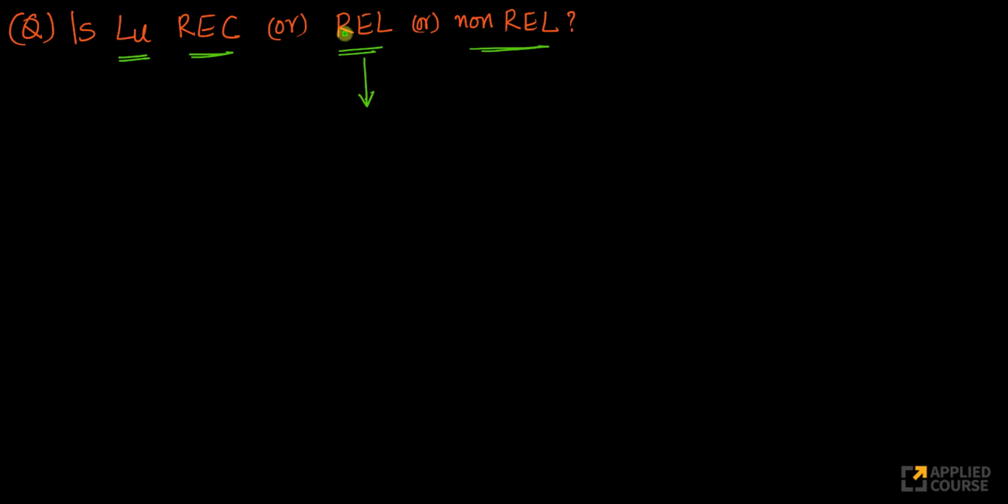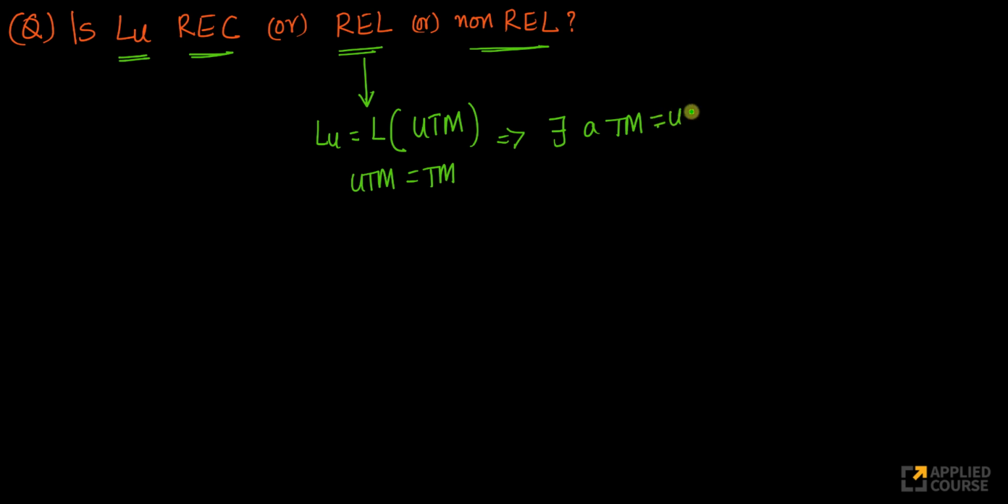Why is it so? Because look at this. LU is the language accepted by the universal Turing machine, right? And remember that a universal Turing machine is also a Turing machine, which means there exists... So what does this imply? This implies that there exists a Turing machine, which is nothing but your universal Turing machine, that accepts LU. If there exists a Turing machine, it is by default recursively enumerable. So there is no question of non-recursively enumerable, because there exists a Turing machine.